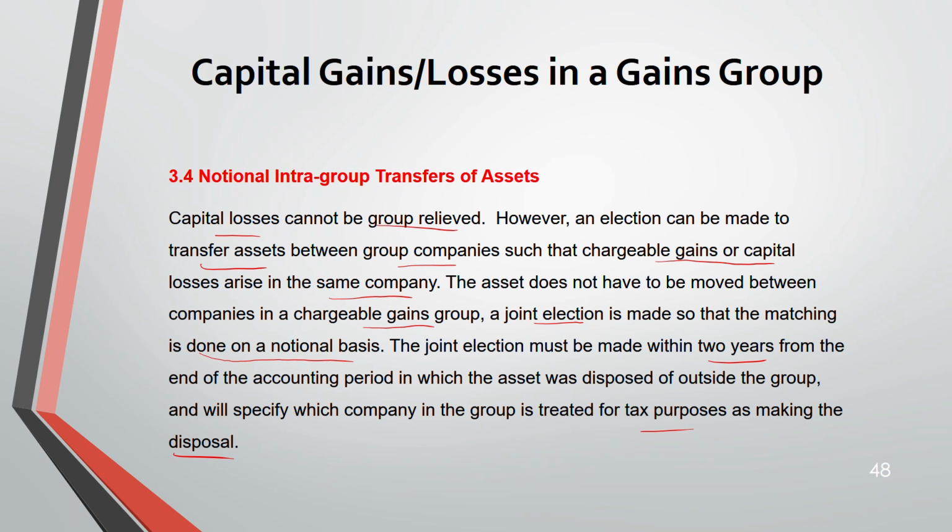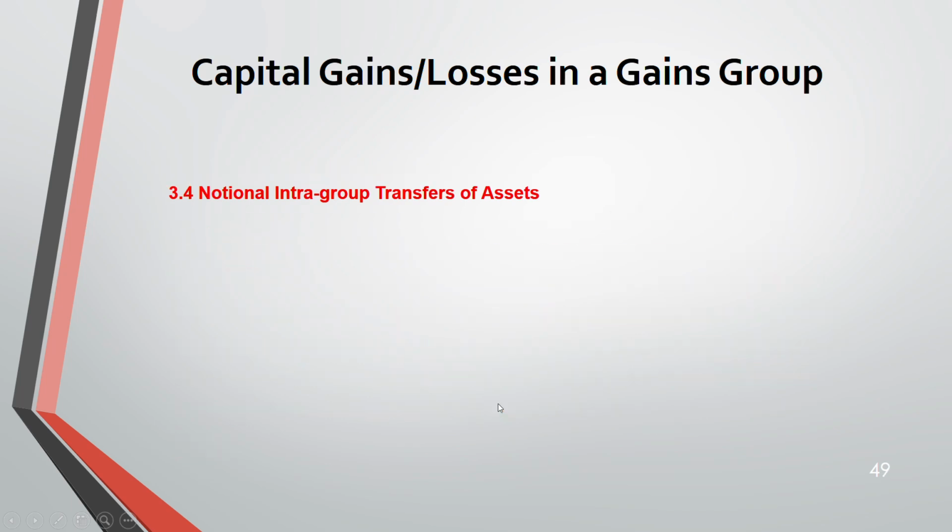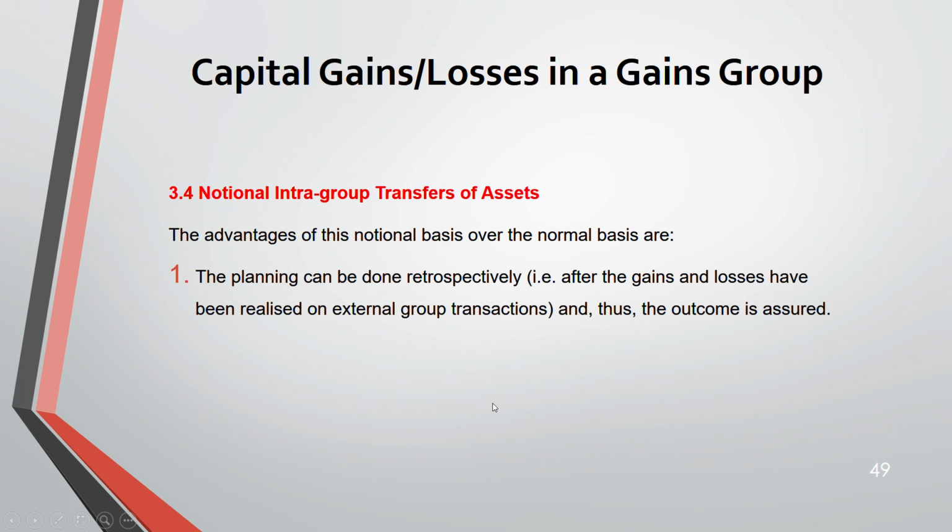Okay. So what happens is this is like when you just transfer the assets among the companies, group companies, so that it arises at no gain no loss, so that the gain and the loss are incurred by the same company. This happens when they are making a disposal outside the group. Okay, now advantage of this notional basis over the nominal basis is you can do the planning retrospectively.